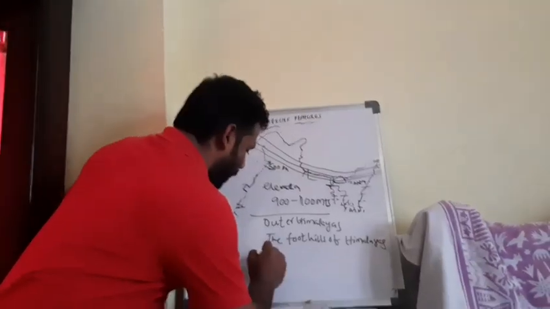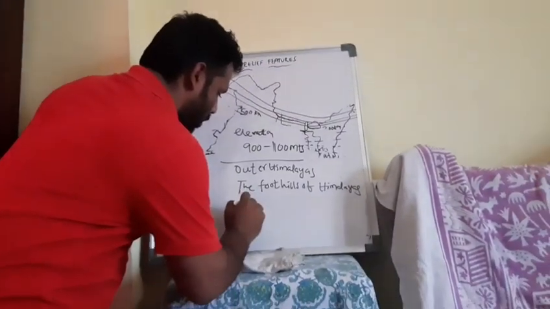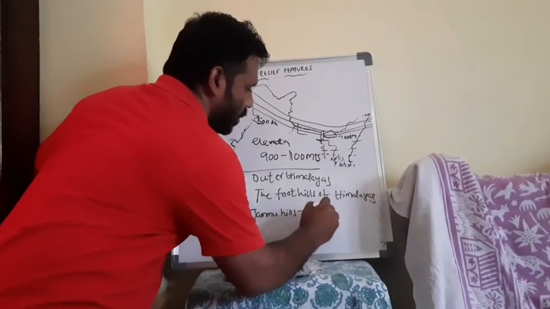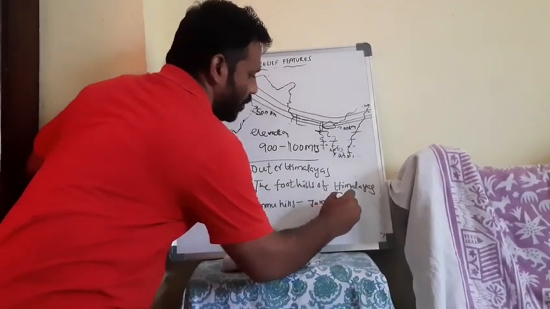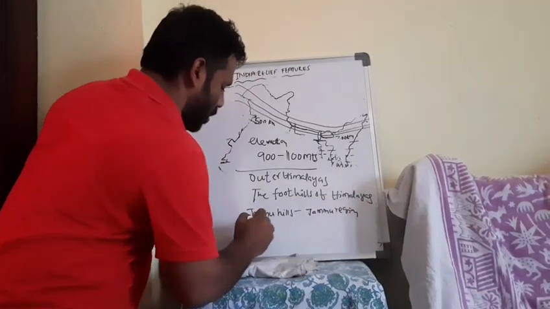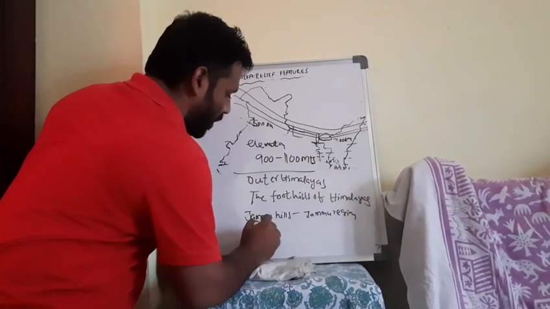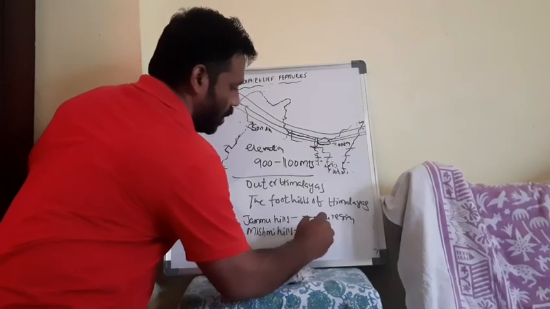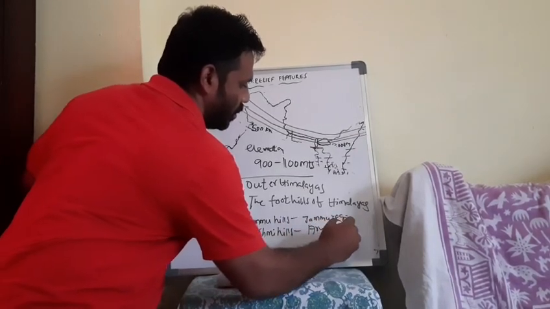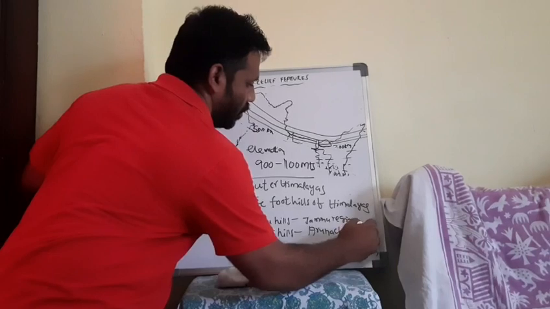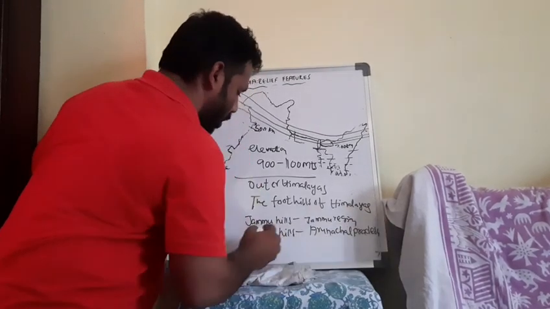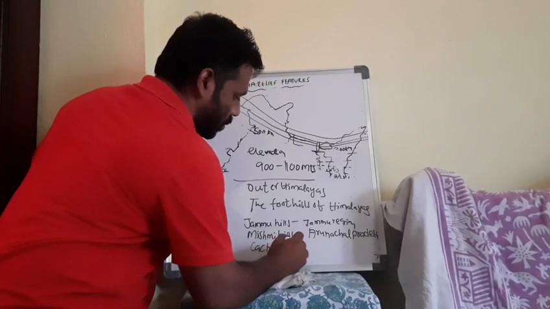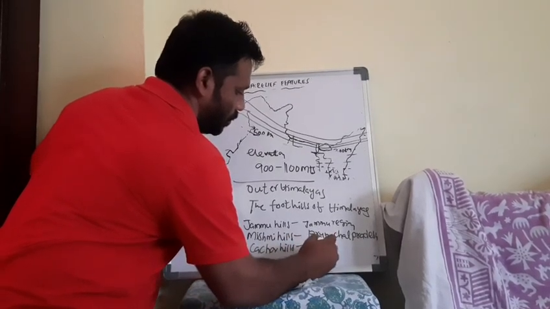What are they? Jammu Hills, in the Jammu region. Mishmi Hills in Arunachal Pradesh state. Kachar Hills in Assam.